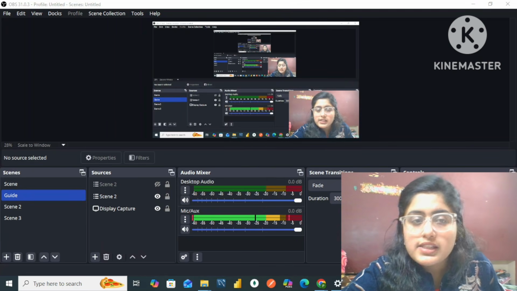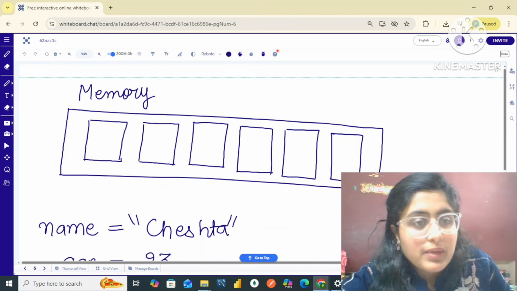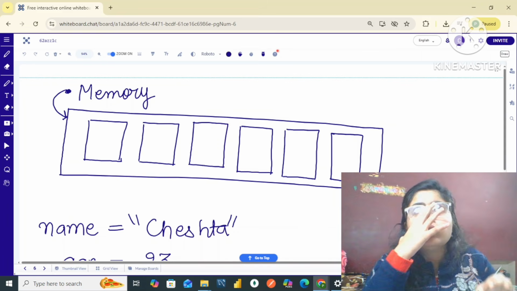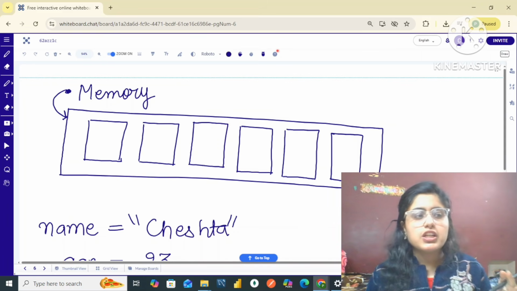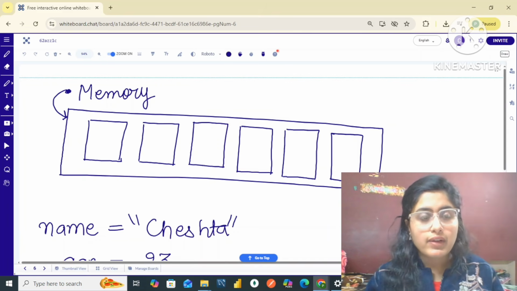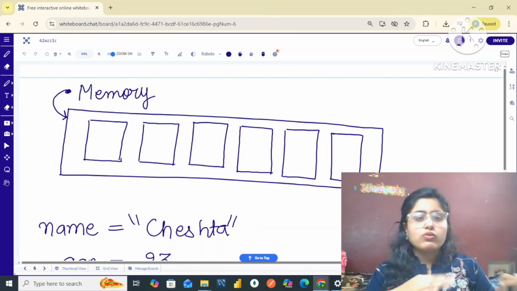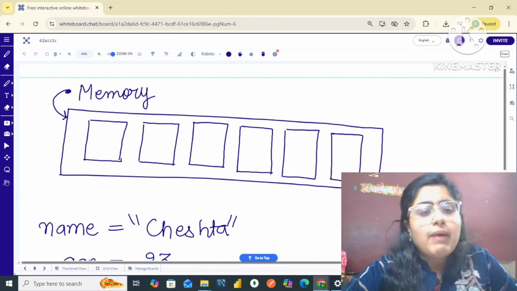Yeah, so my dear friends, let me just tell you about our memory. Okay, so variables are simply stored in the memory. So to imagine memory, you can simply imagine it as a big plot you are having, and then you take a small piece of the plot and you build a house over that plot. So that is simply the memory.